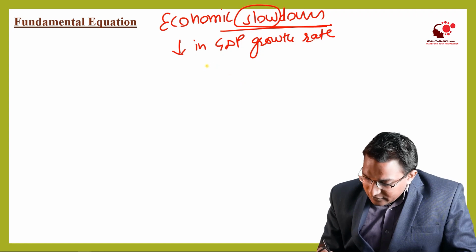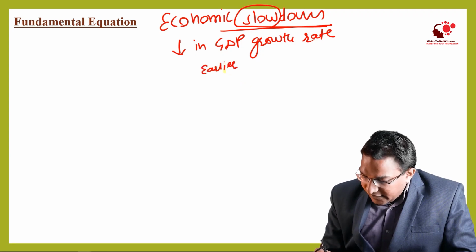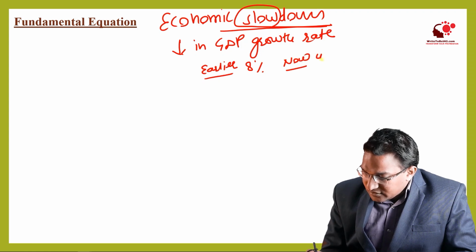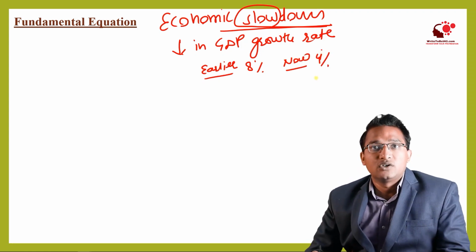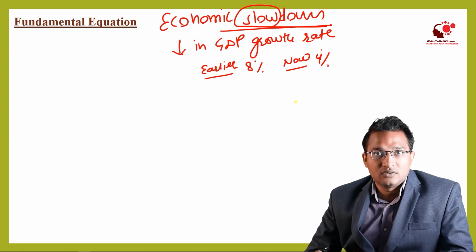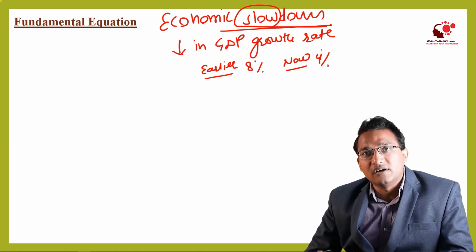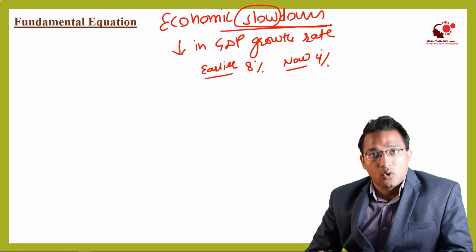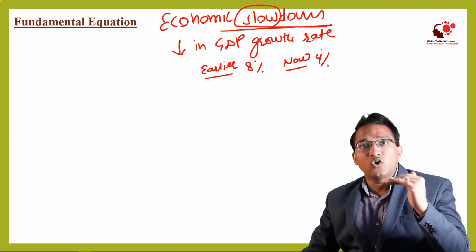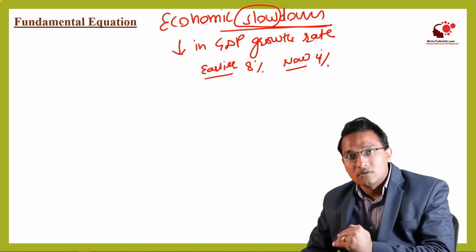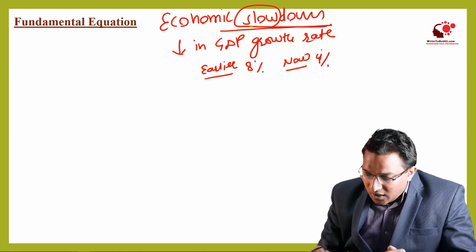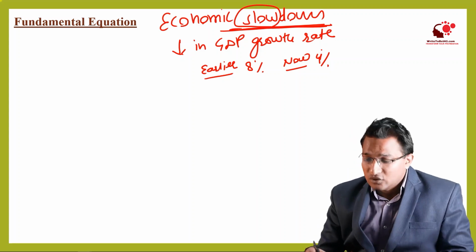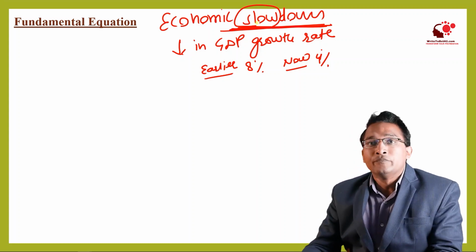So if earlier the economic growth rate was 8% and now it is 4% and this continues over a certain period, say for example 3 quarters, then it is called a slowdown. The speed of economic growth has been slowing down. That is why this is called slowdown. This is not depression. This is slowdown.